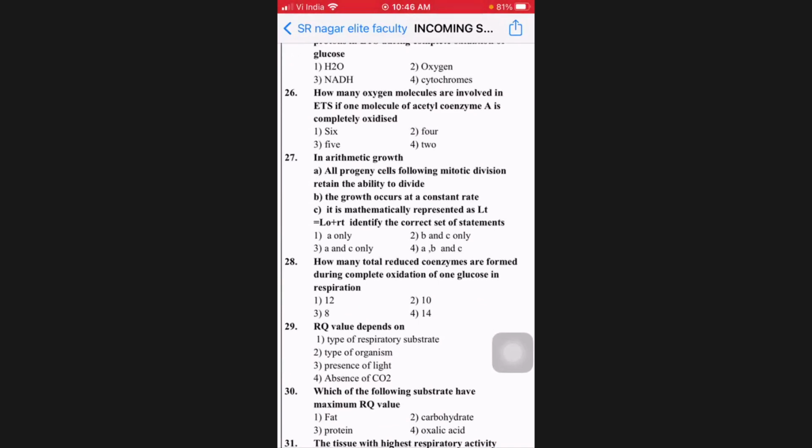26th, Nana. How many oxygen molecules are involved in ETS if one molecule of acetyl-CoA is completely oxidized? How many oxygen molecules? Earlier I was thinking oxygen atoms, but if he is saying molecules now, then if it is oxygen molecules, it is half the number of reduced coenzymes, Nana. Isn't it? Molecules when we say. From acetyl-CoA onwards, for one acetyl-CoA, how many reduced coenzymes are you likely to have, Nana? 5.